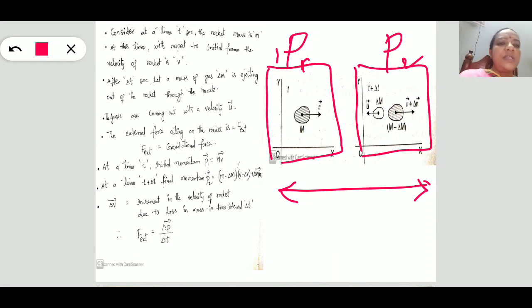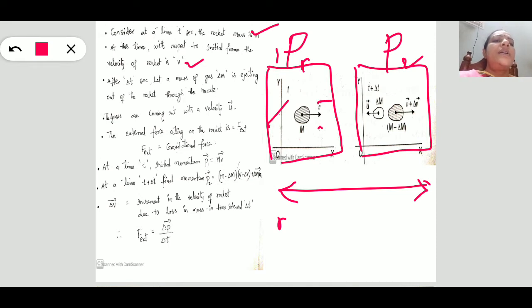So for that, what are the preliminary things? Let us discuss. Consider at a time t, the rocket mass is, say, m. Next, what is the velocity of the rocket at this time, at time t with respect to the initial frame? Say this initial frame, the velocity of the rocket is, as you are observing in the slides, v.